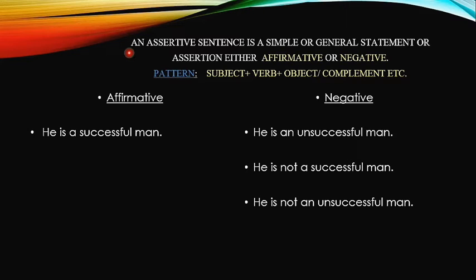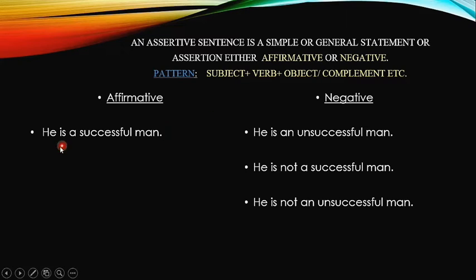First transformation that we see is inside the assertive sentence. An assertive sentence is a simple or general statement or assertion, either affirmative or negative. Actually, there is one affirmative form and a negative form of an assertive sentence. But the sentence structure is the same, subject plus verb plus object. But there would be negative words in negative sentences. Then how are we going to change an affirmative sentence like this into a negative one? I've given you 3 options.